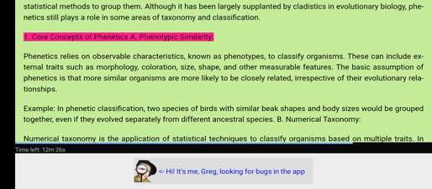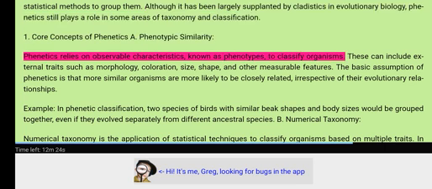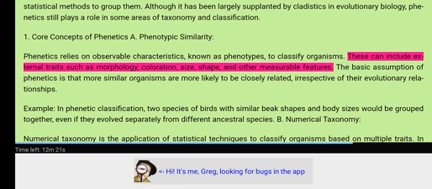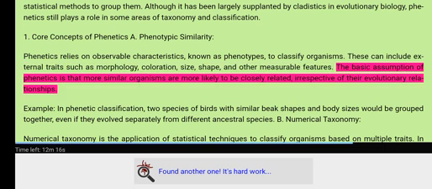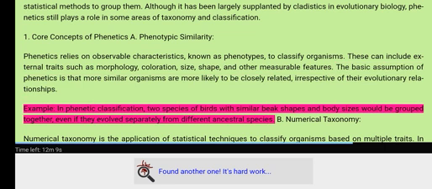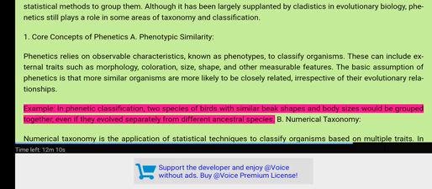1. Core concepts of phenetics. A. Phenotypic similarity. Phenetics relies on observable characteristics, known as phenotypes, to classify organisms. These can include external traits such as morphology, coloration, size, shape, and other measurable features. The basic assumption of phenetics is that more similar organisms are more likely to be closely related, irrespective of their evolutionary relationships. Example: in phenetic classification, two species of birds with similar beak shapes and body sizes would be grouped together, even if they evolved separately from different ancestral species.